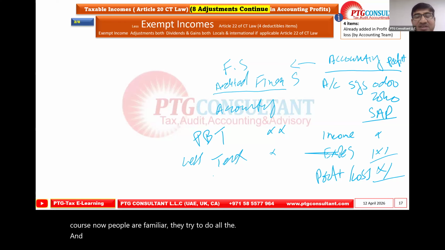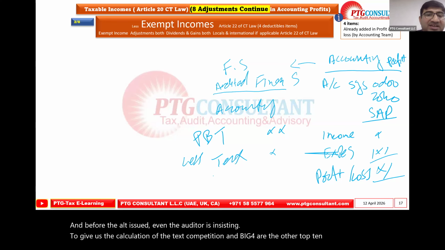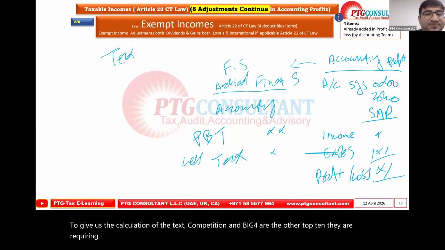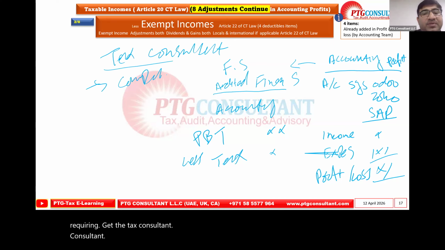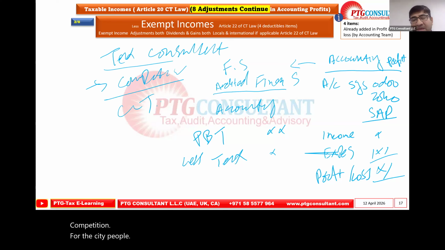Even the auditor is insisting on giving the tax computation, and the Big Four and the other top 10 are requiring the tax consultant's computation for the tax payable. Anyhow, these are the accounting figures that we are getting from this.